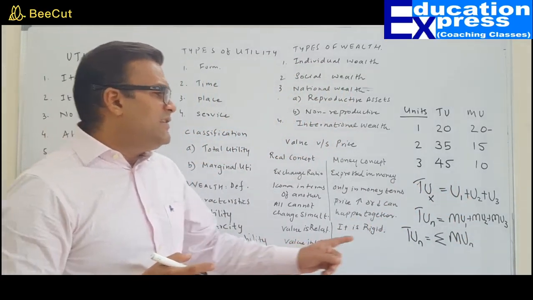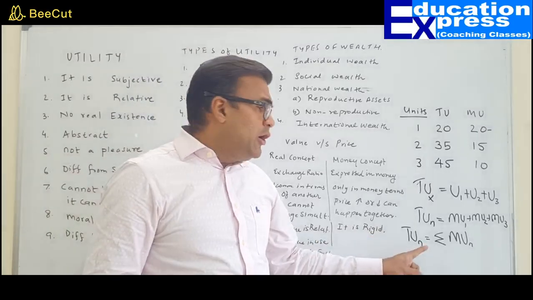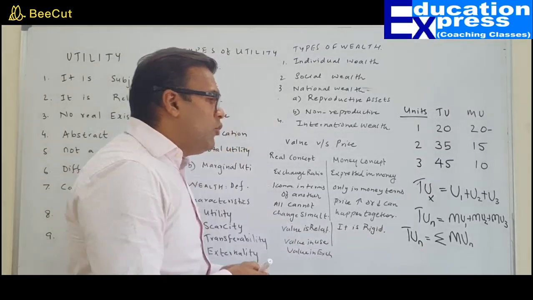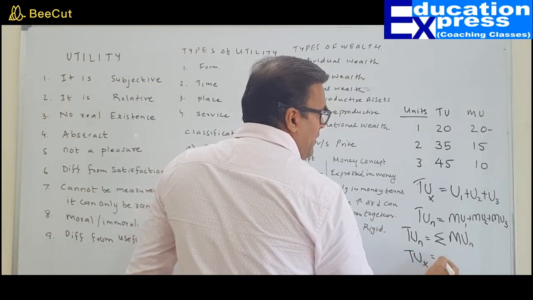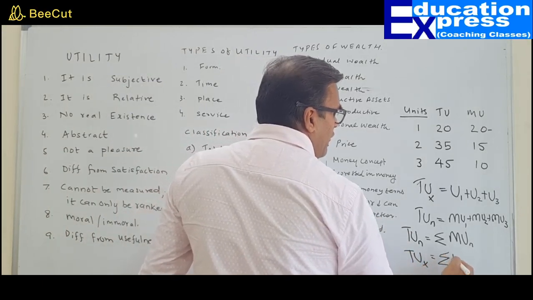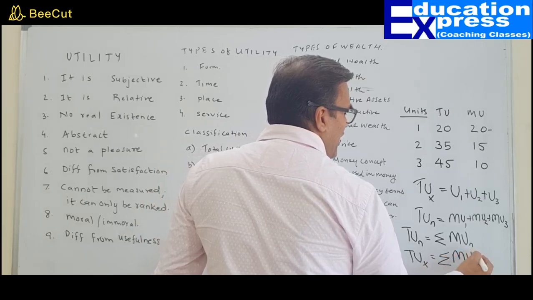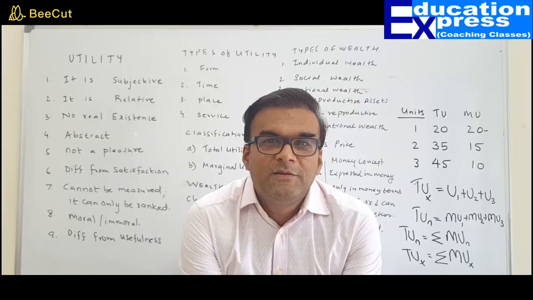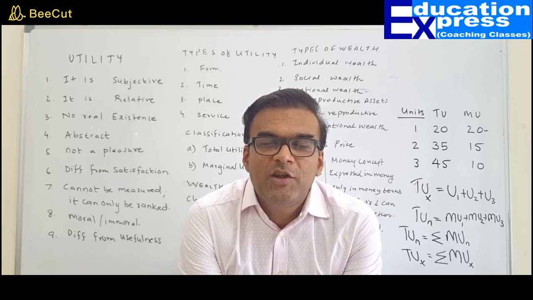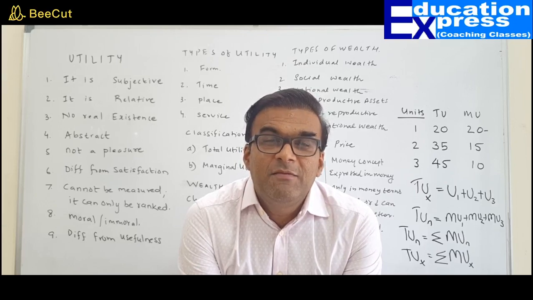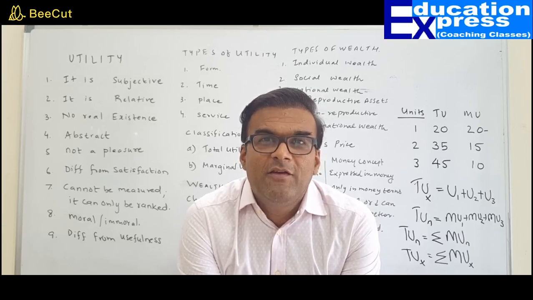My dear friends, total utility of x commodity will be equal to the sum total of marginal utility of x commodity. So my friends, if ever you want to write a distinction between total utility and marginal utility, the simple start would be a definition.